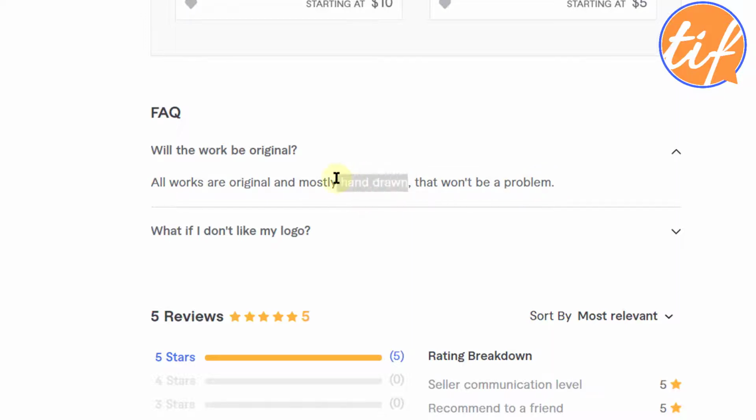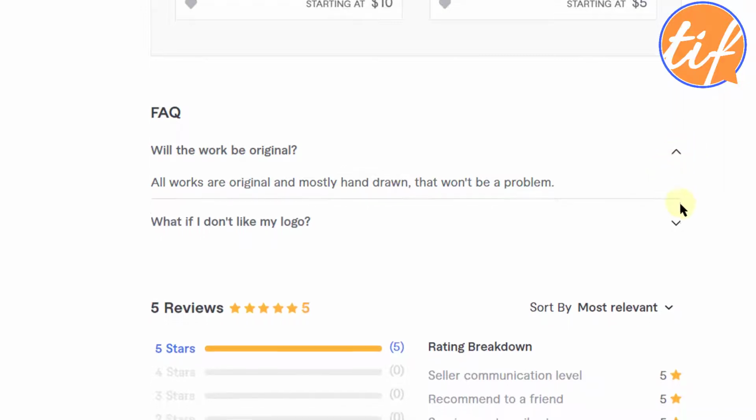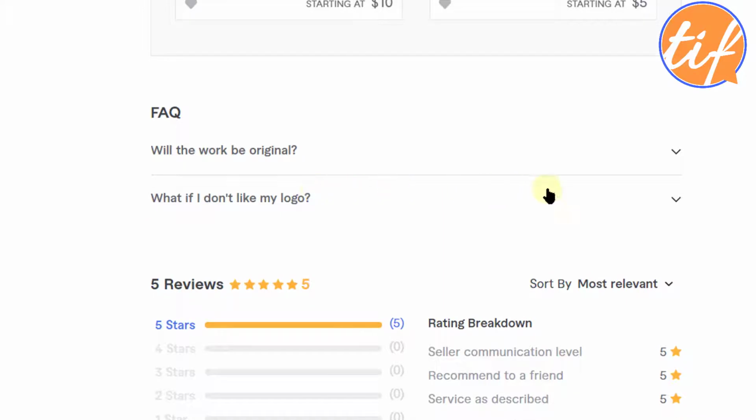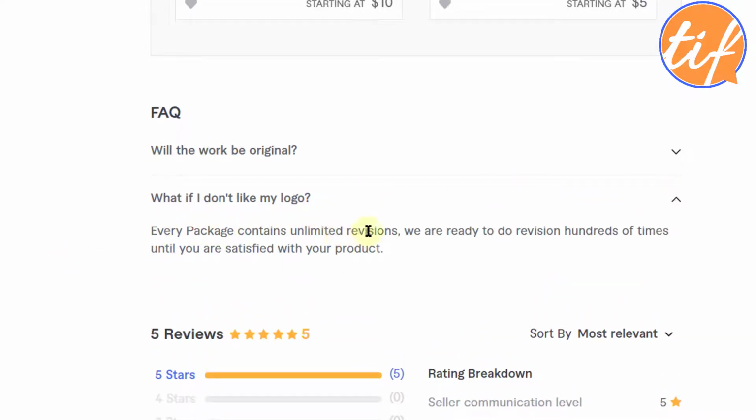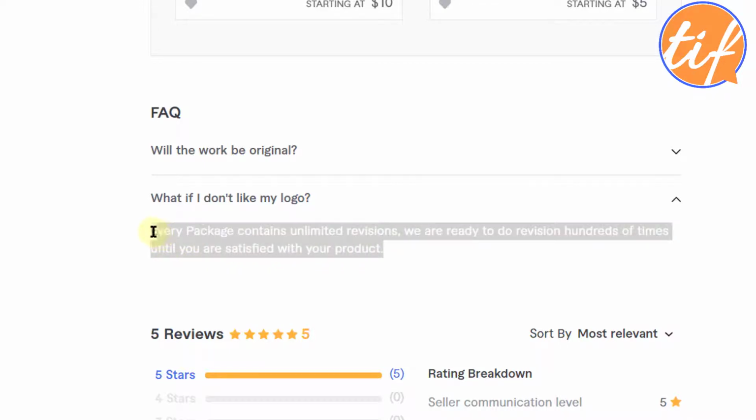I don't think, by looking at the deliveries that he has provided, that those are hand drawn, but then probably yes. What if I don't like my logo? Yeah, good question. Every package contains unlimited revisions. We are ready to do revision hundreds of times until you are satisfied with your product. Like you already know, I am not in favor of having this kind of sentences, but if it works for him, it's going to be good.